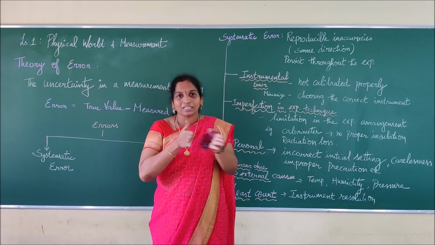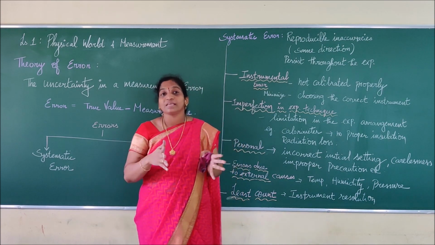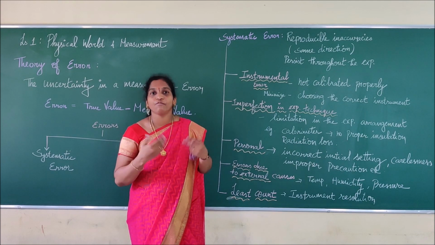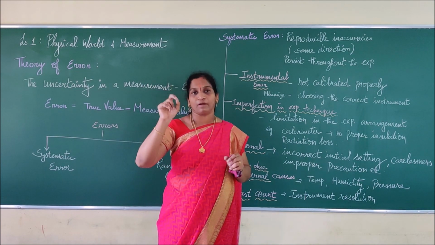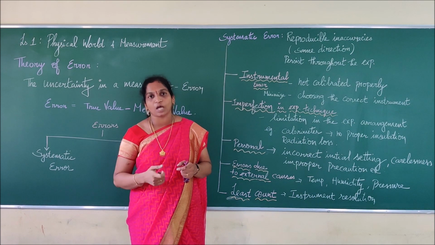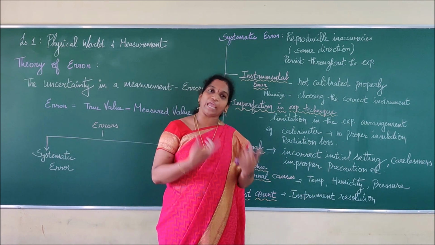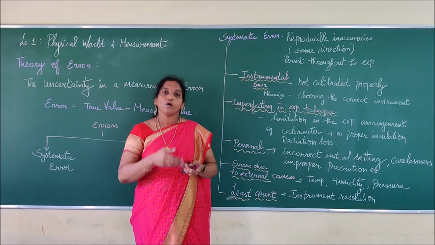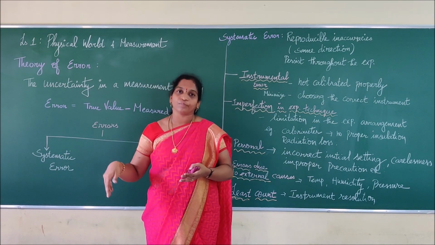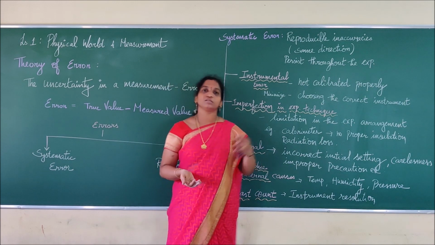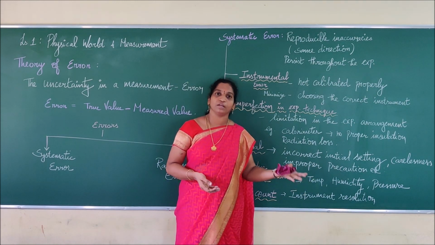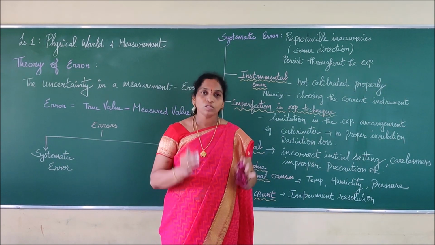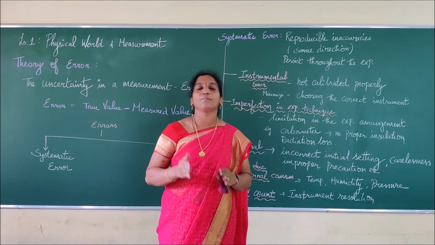If the width of the two lines is not in a proper manner, we say that is a wrong calibration. Some instruments have reading values in them, right? If you take a screw gauge, a vernier caliper, or any instrument like a spectrometer, you will have a scale in it and all the scales will have calibrated readings. Something will be given in millimeters, some in degrees, some in centimeters also. So all the instruments have to be calibrated in a proper manner.